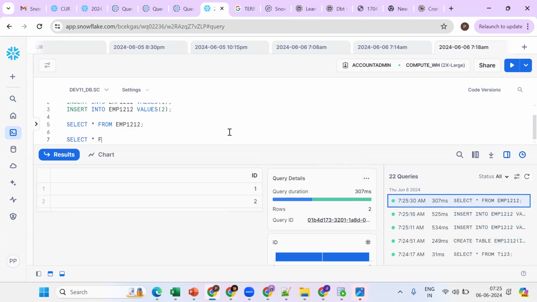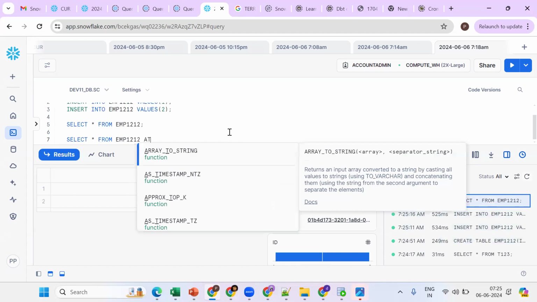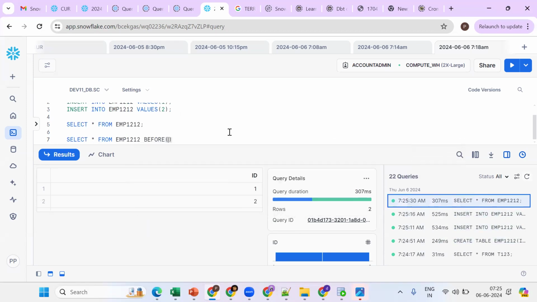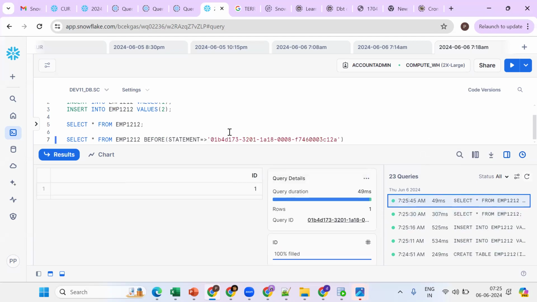Now the same thing. I want to go for select star from EMP1212 before this statement. How many records are there? Tell me, before this query ID, there will be one record. One record.